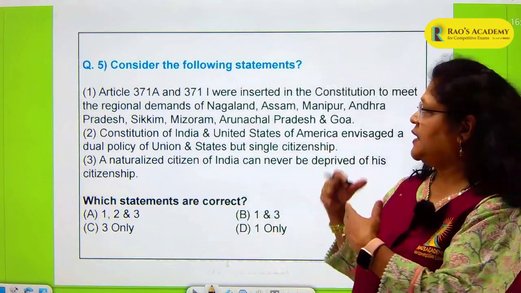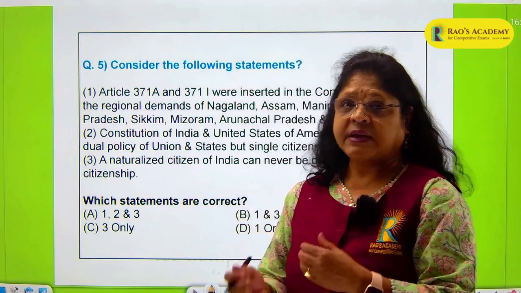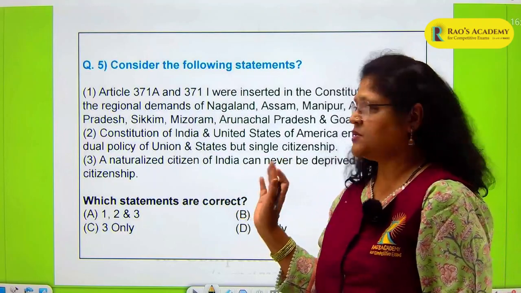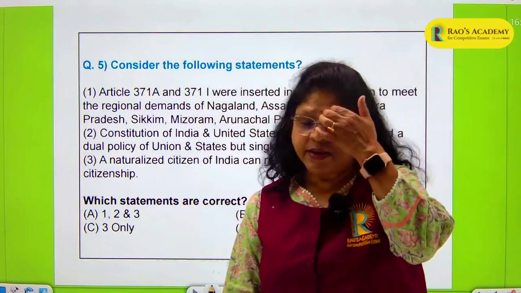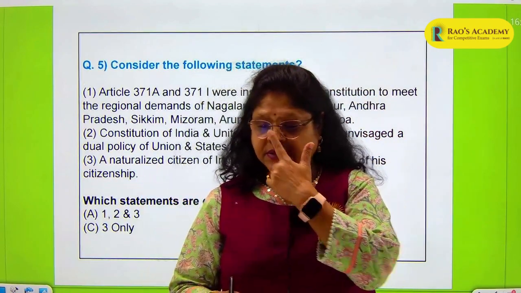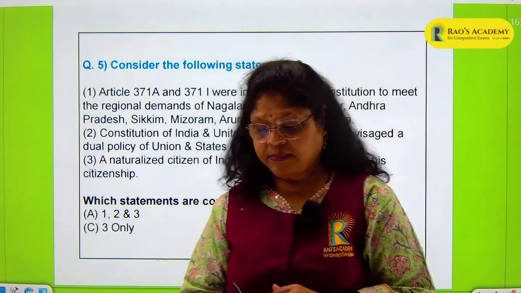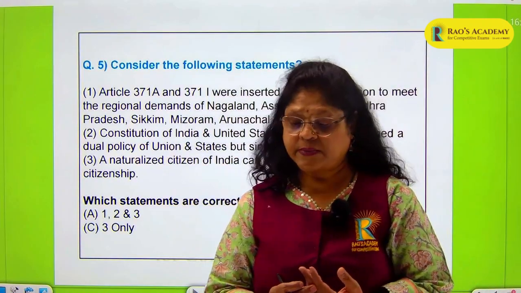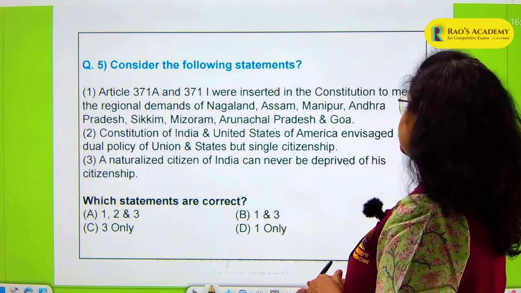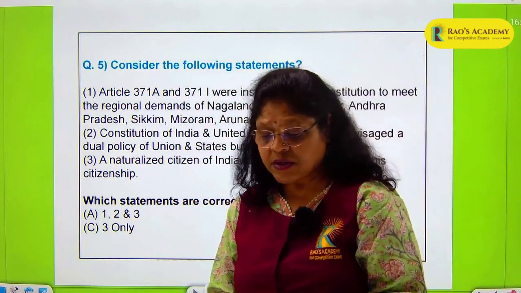So in this question, UPSC has jumbled up various topics. You need to have some conceptual clarity about all 3 concepts. The first one, Article 371A to 371I, were inserted in the Constitution to meet the demands of Nagaland, Assam, Manipur, Andhra Pradesh, Sikkim, Mizoram, Arunachal Pradesh and Goa. The Constitution of India and the United States envisaged a dual polity of union and states but single citizenship. A naturalized citizen can never be deprived of his citizenship.